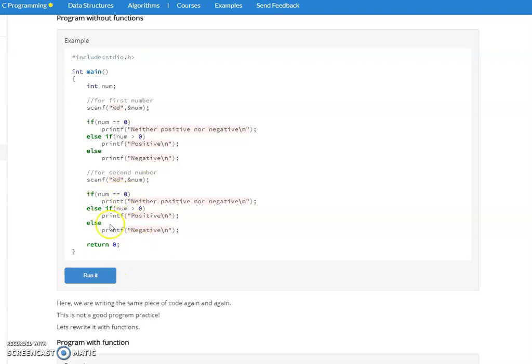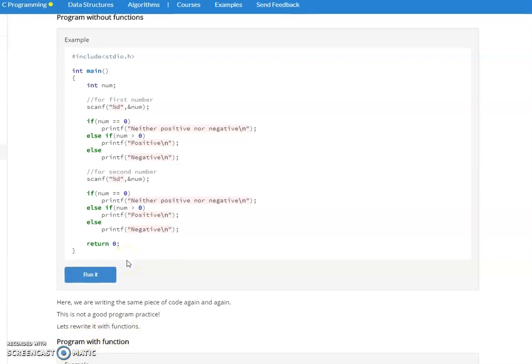Here we are writing the same piece of code again and again. This is not a good practice, because you are writing the same set of code to find out whether the given number is positive again and again. So this will occupy more memory space and it will consume your time also. So let us rewrite this with the function concept.